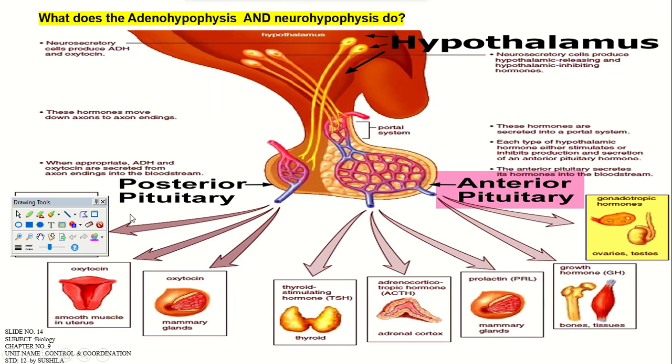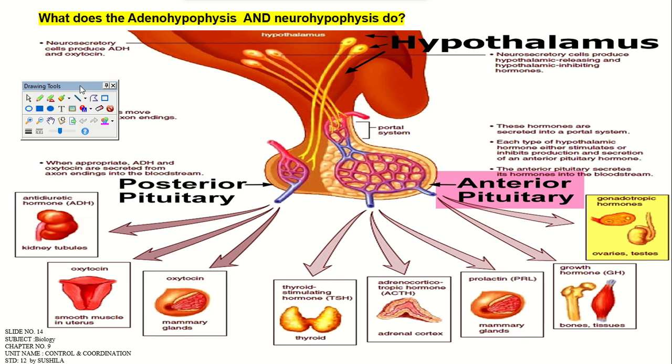Okay, here on your screen you can see the adenohypophysis and neurohypophysis. There is another name for the pituitary gland part. The posterior part is known as the neurohypophysis, right? And what it produces is oxytocin, which acts on the mammary gland, and antidiuretic hormone, which acts on the kidney tubules. If you know the structure of the kidney, what type of cells are there, what type of function, the central unit of the kidney, and the loop of Henle will be there. There are many sorts of tubule formations in the kidney structure that you would have learned in your excretory system itself.